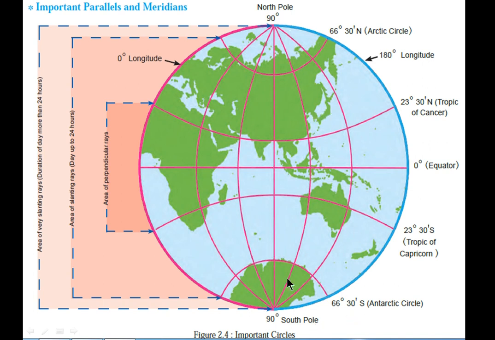This is the north pole, the south pole, and the longitude. See the Arctic Circle, and the main thing is the equator. These are the basic things which we have studied previously also.